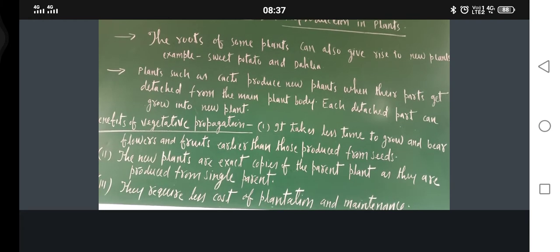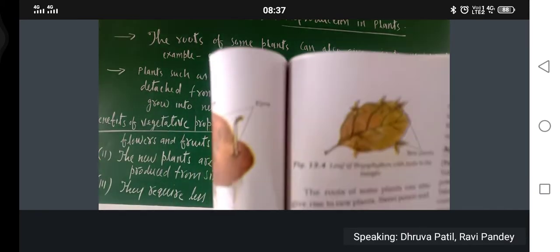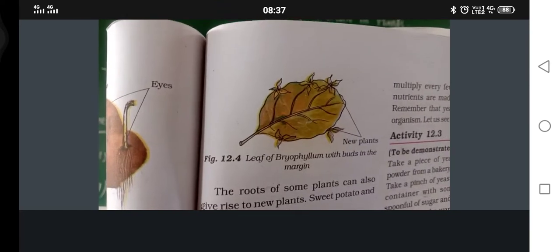Okay, just see, I will explain. You might have heard about the bryophyllum plant. Bryophyllum. Just see, this is bryophyllum plant leaves.